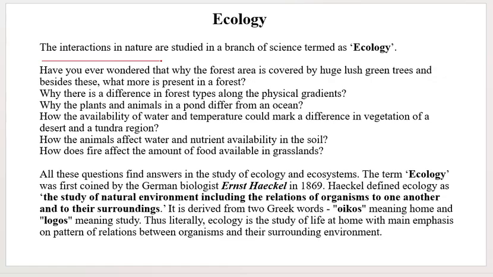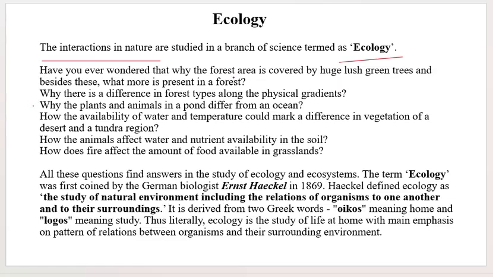The interactions in nature are studied in the branch of science termed as ecology. Ecology is a branch of science where we study the interaction of nature, how nature is interacting on our earth. We study that in ecology. Okay, so I just wanted to ask you questions like I have mentioned here.